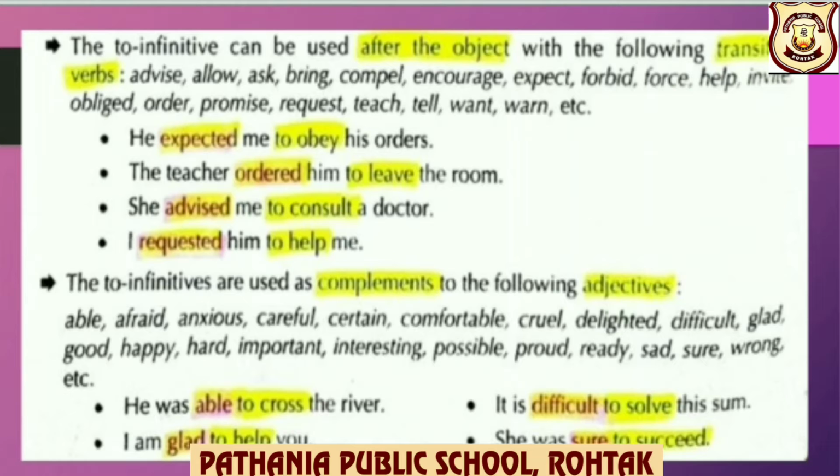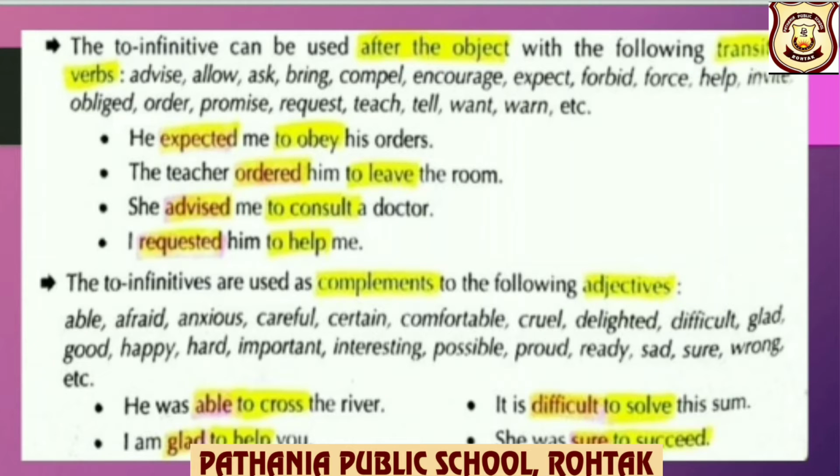So transitive verbs like advise, allow, ask, bring, compel, encourage, accept, forbid, force, help, invite, oblige, order, promise, request, teach, tell, want, warn, etc. For example, he expected me to obey his orders. So here you can see, children, transitive verb expected, object me, and to infinitive, that is to obey here in the sentence.